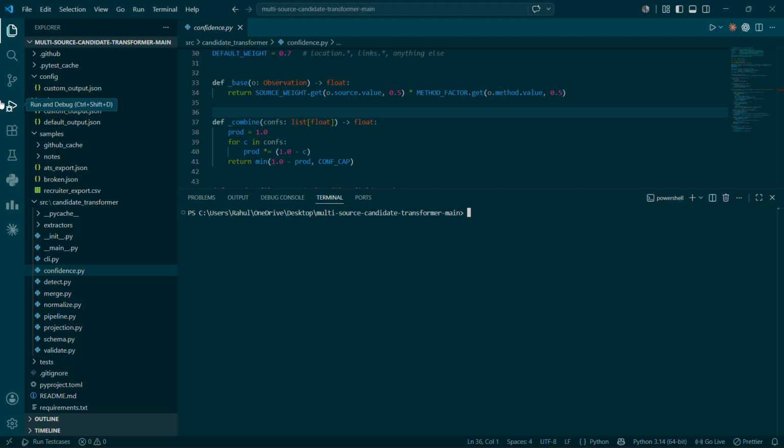The assignment brief had one line, around which I built my entire system. That is, wrong but confident is worse than honestly empty. So I built a transformer that turns messy, conflicting candidate data from a recruiter CSV, an ATS export, free text notes, and GitHub into one canonical profile per person. Every value is traceable, every value is scored, and anything uncertain stays honestly empty.